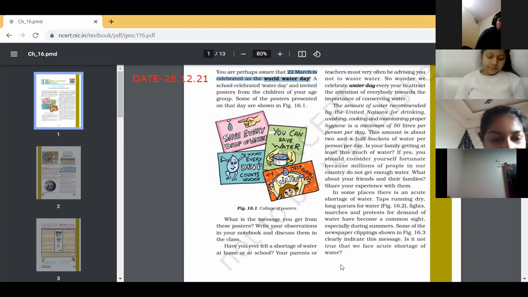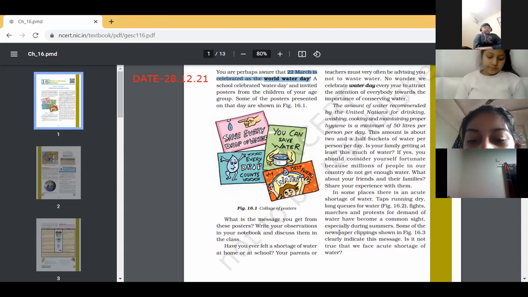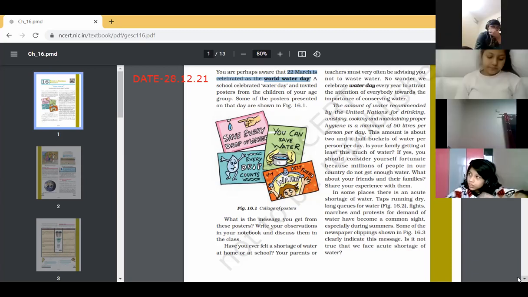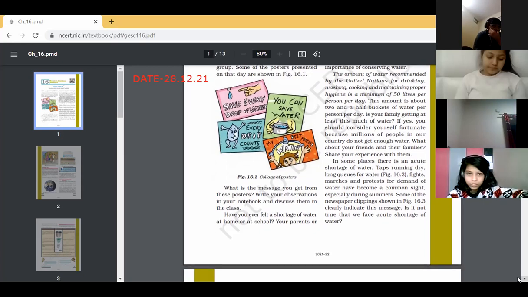In some places, there is an acute shortage of water. Taps running dry, long queues for water. Figure 16.2. Fights, marches, and protests for demand of water have become a common sight, especially during summers. Some of the newspaper clippings shown in figure 16.3 clearly indicate the issues.